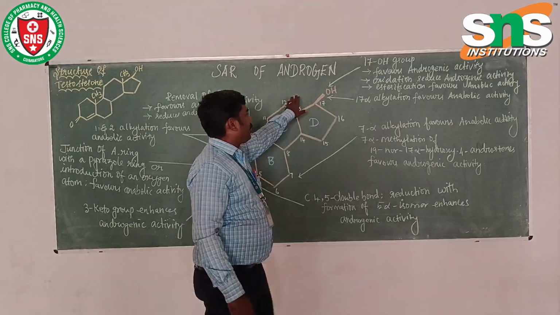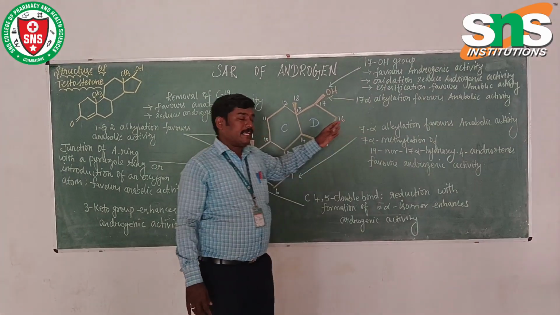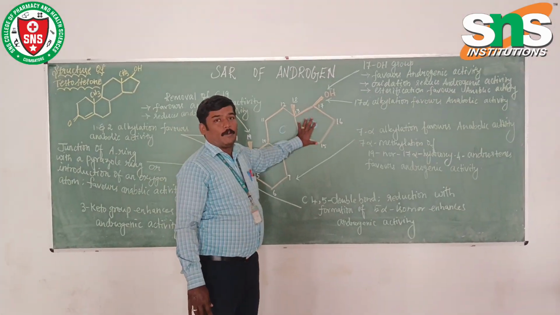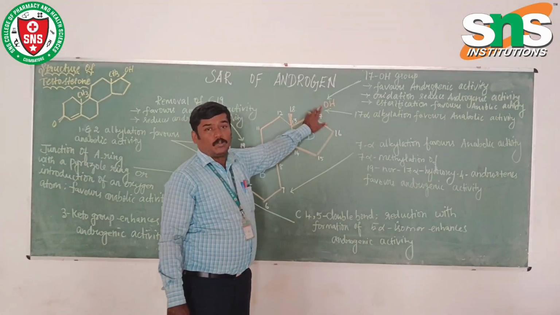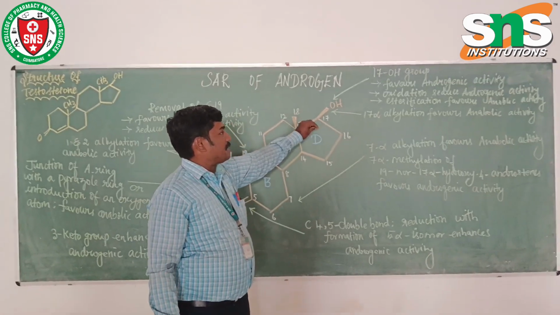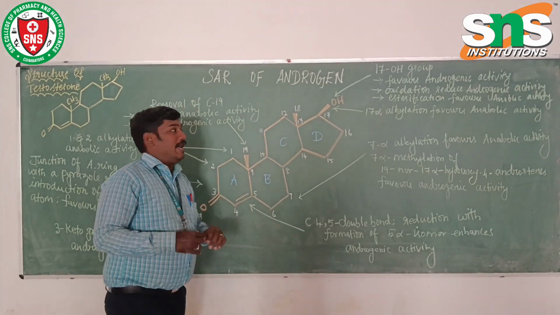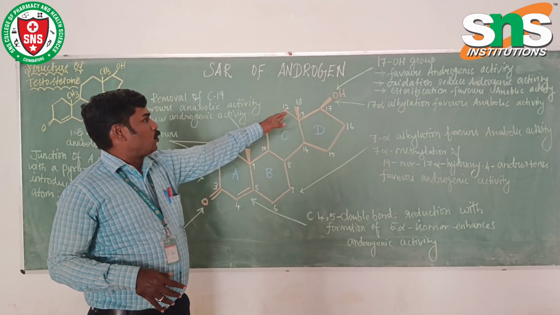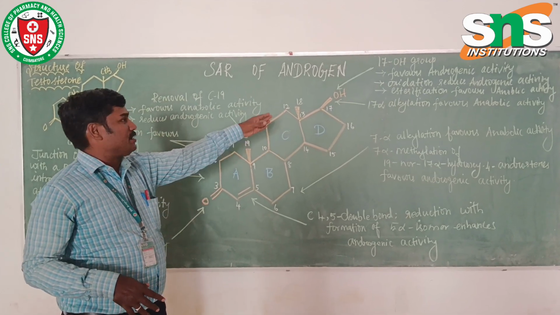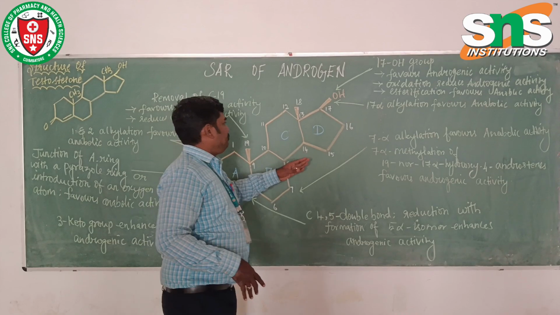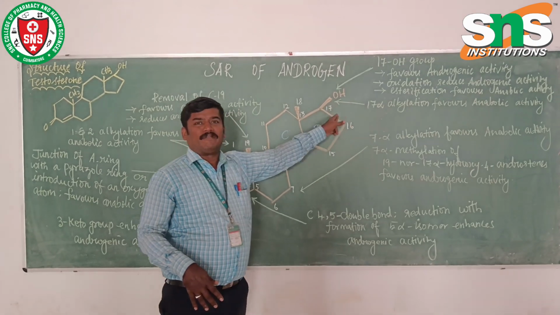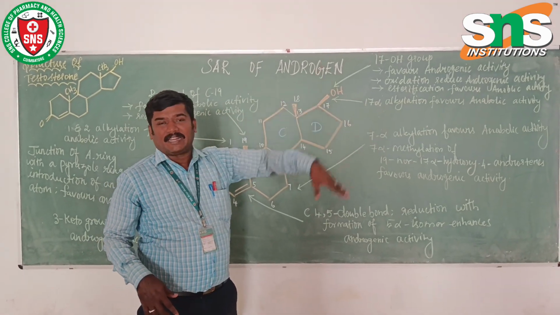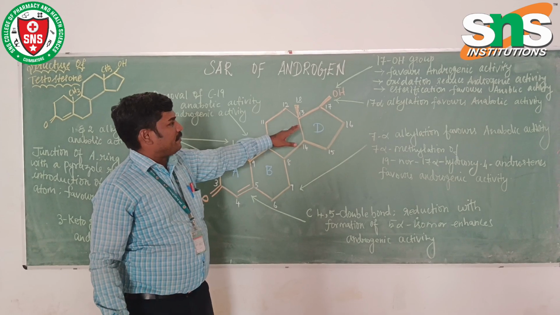Then this hydroxyl group on the cyclopentane ring is very essential for the activity, and it will favor the androgenic activity. Oxidation of this group will reduce the androgenic activity. If we convert this into a keto group, that will reduce the androgenic activity.